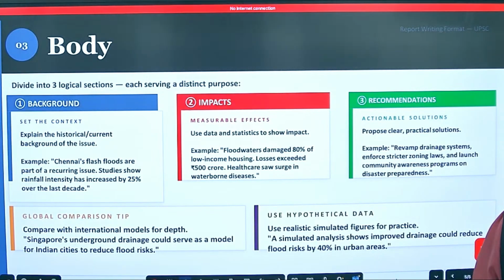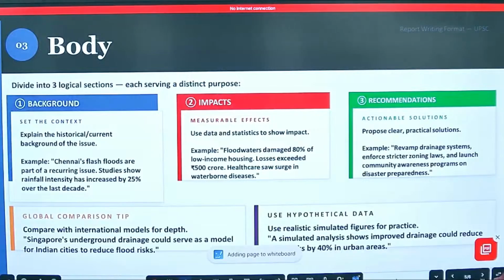Purpose and clear practical solutions. You have to mention practical solutions in this also. Like I told you, causes and effects and the solutions, you have to mention that in this too. Clear? Solutions like revamp drainage systems, enforce stricter zoning laws, and launching community awareness programs on disaster preparedness. Now this is all related to the flooding only, which I am taking right now. I will give you one report also, which was written by a selected candidate, and then you will get to know how a report is written.